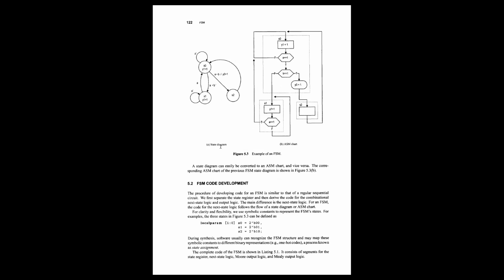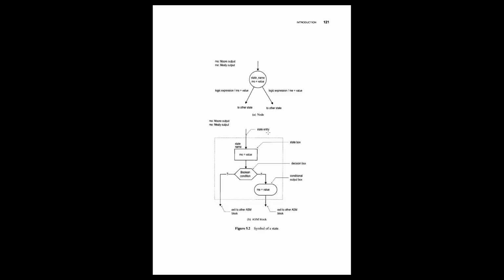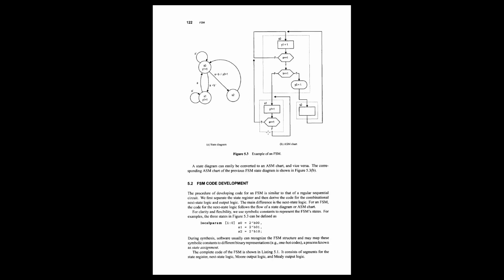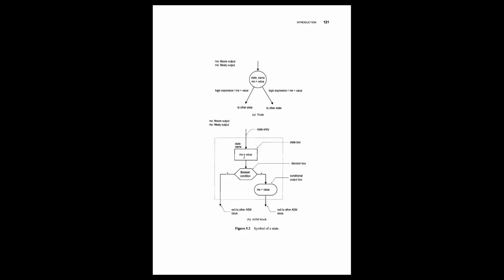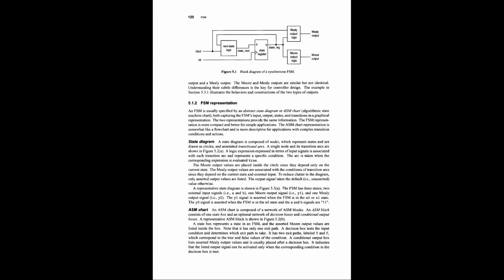Currently we will be using a state diagram to represent the machines. There will be a subtle difference in the state diagram for a Mealy machine and a Moore machine, because there's a difference in methodology. What is the difference in methodology? Mealy depends both on the current state and the current input, but Moore depends only on the current state. So this is how the finite state machine is represented.